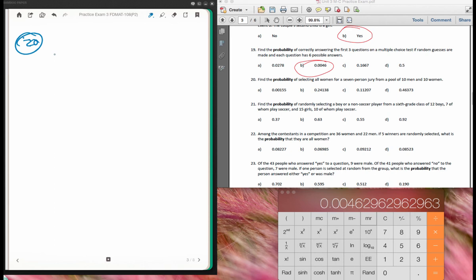Okay, so for that reason, we're going to have to remember, I want the probability of A and B, which if you remember was the probability of A, and then we're going to multiply it by the probability of B given A.